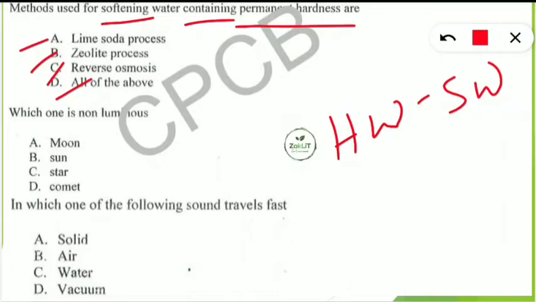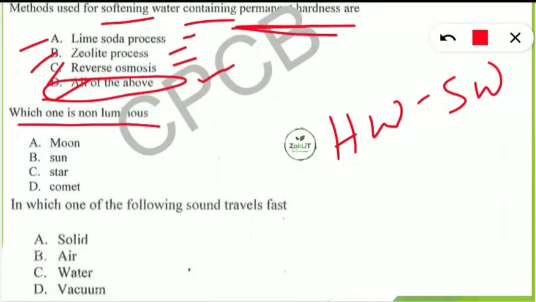So here the correct option will be all of the above. So these all process, lime soda, zeolite, reverse osmosis, all are the process which are used for softening the hard water. That means removing the chemicals which are causing the hard water, that is magnesium, calcium, all these oxides and total dissolved solids, all these things. So it will be option D. All of this will be the method for converting the hard water into soft water, that is permanent hardness they are removing.